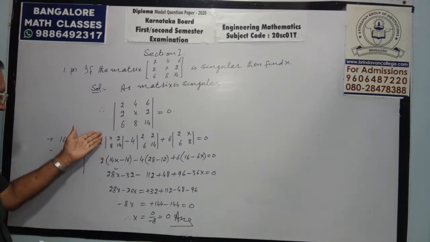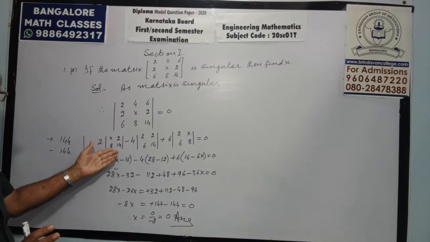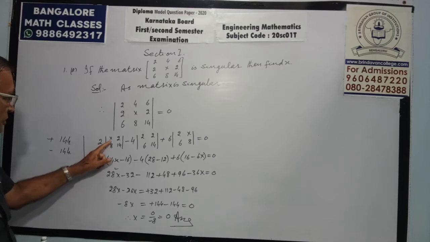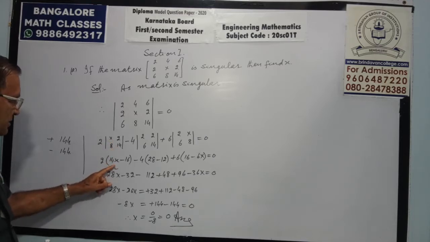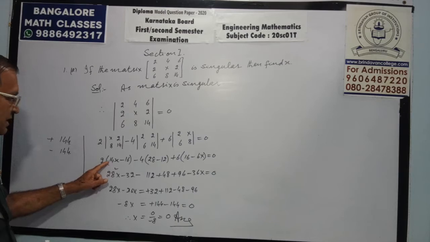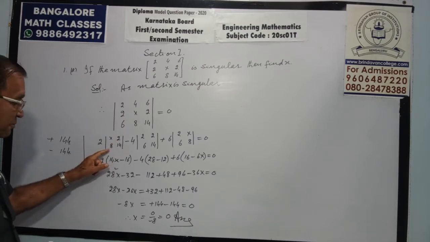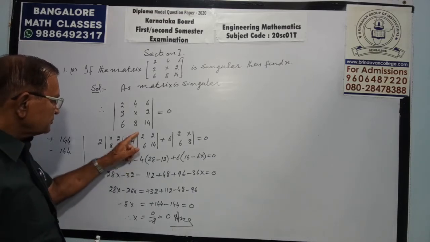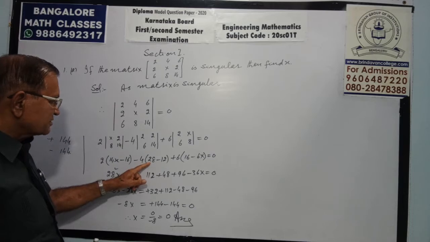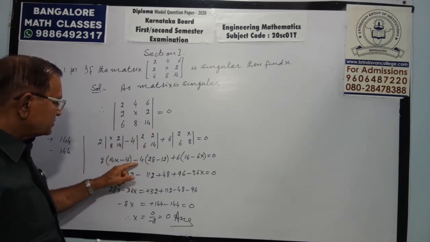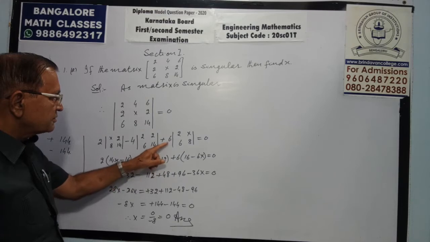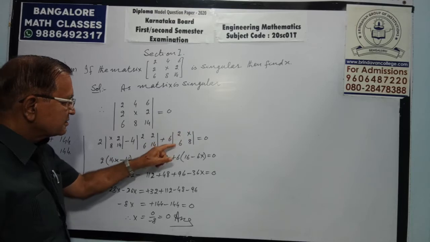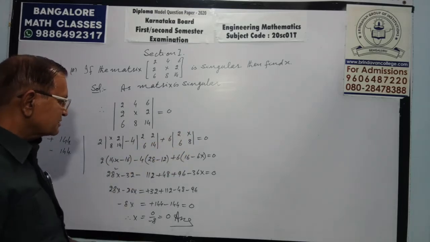When we expand it, the principal diagonal takes the same sign, the secondary diagonal changes the sign. Here it is 2 into 14x, principal diagonal, so positive sign, same sign. 16, it's positive, change it and it will come out negative. Minus 4, principal diagonal 28, same sign. 12, change sign, we will get minus 12. 6, 2 and 8, 16, same sign. 6 is positive, change sign, minus 6.